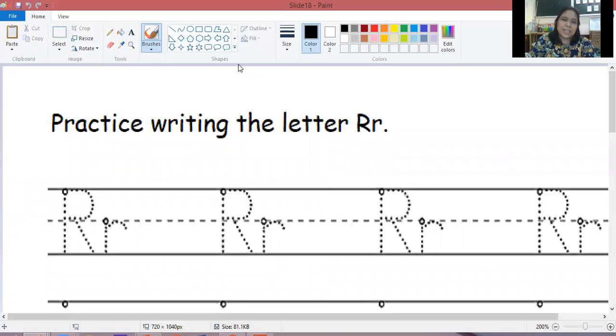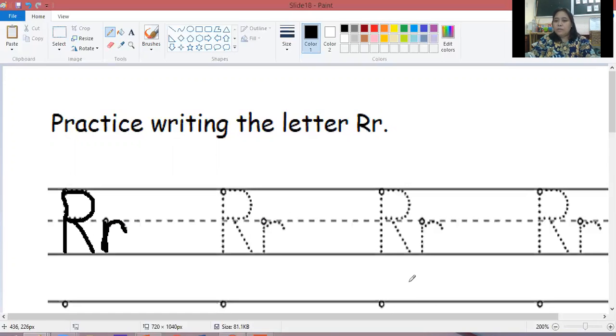I know it's writing again, it's a little bit boring activity for you, but as I told you so many times, I will not let you go, and you cannot go to K5 if you don't know how to write the letters and the numbers properly. So how do we write the letter R? One standing line, make an ear or a curved line, and then make a slant line. A small letter R, what we did earlier, a short standing line, go back up and make a rainbow.